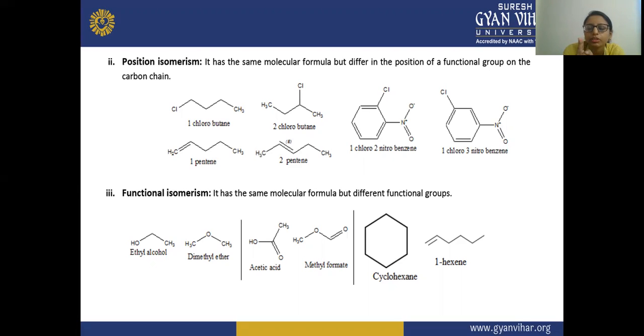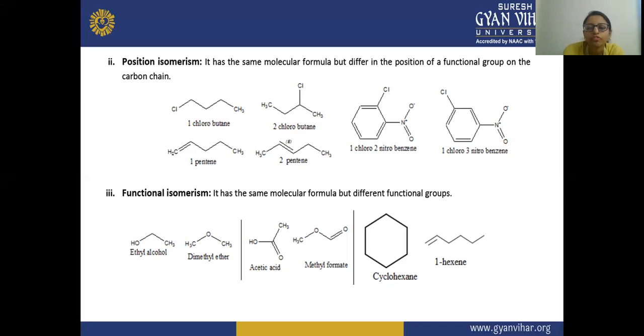In the first example, you can see the chloro functional group is on both the isomers. There is a difference in the position of this chloro. Secondly, in the position of this nitro. Thirdly, the position of this double bond, which is acting as a functional group in the carbon chain. So position, as the name signifies, means that the position of the functional group is different, and all the molecules have the same molecular formula.